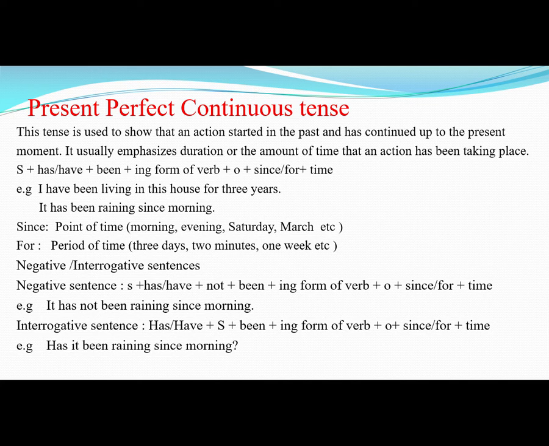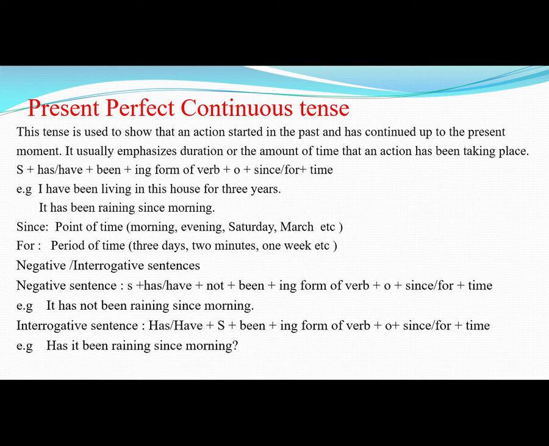Okay, dear students, for is used for period of time, duration of time, like 2 hours, 3 hours, 5 minutes, 3 weeks, etc. And since is used with point of time. For example, morning, evening, Saturday, March. Okay?